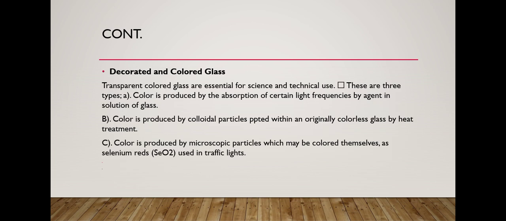Now we study decorated and colored glass. Transparent colored glass is essential for science and technical use. There are three types. Color is produced by absorption of a certain light frequency, color is produced by colloidal particles, and color is produced by microscopic particles, which may be colored themselves, such as selenium reds used in traffic lights.